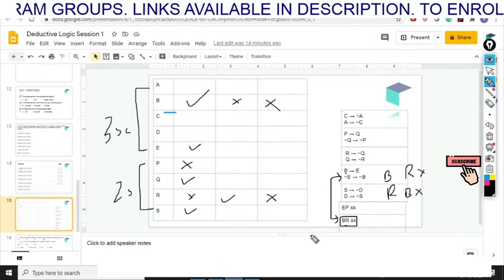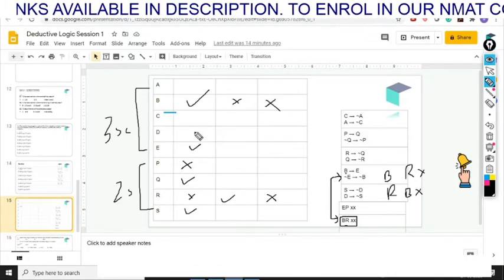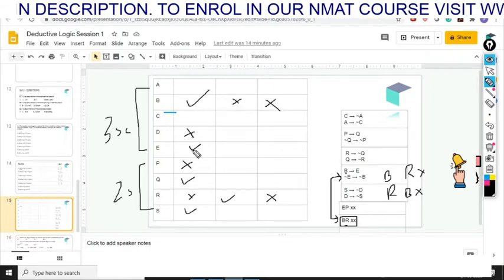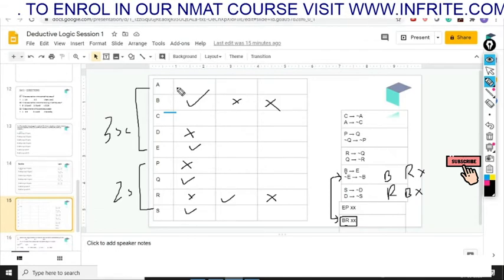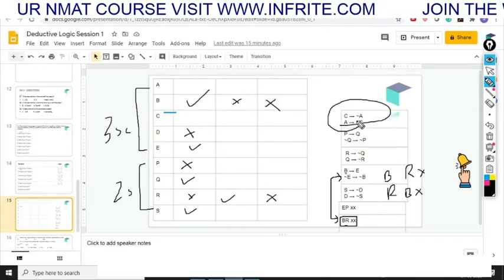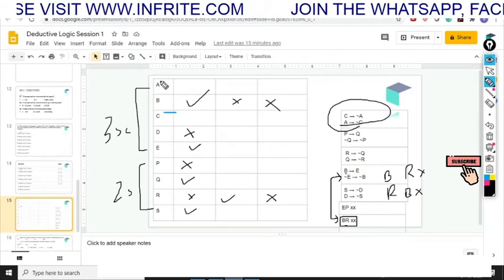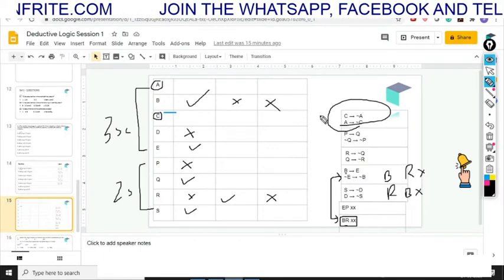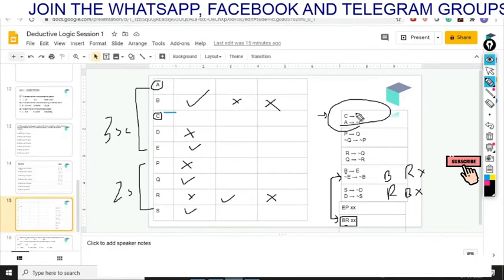Now if you see the fifth condition, if S is selected, then D will not be selected. So you will have to put a cross in front of D. Now we have two scientists who are already selected, which are B and E, and there is a third scientist who has to be selected, which has to be either A or C. Now if you see the first condition, it says that if C goes, then A will not go, and if A goes, then C will not go. One thing is sure, that either A or C has to be there in the team, and the first condition says exactly that: if A goes, then C will not go, and if C goes, A will not go.